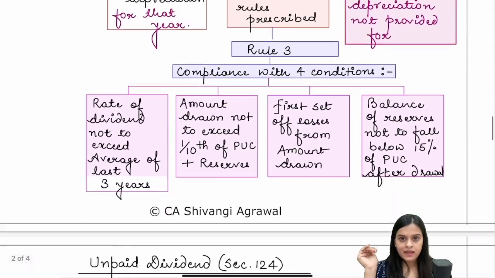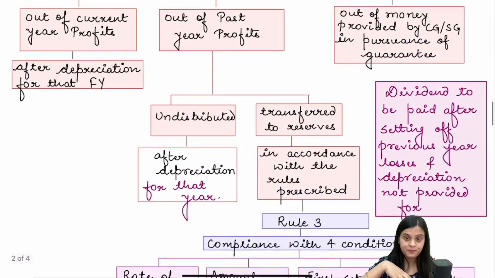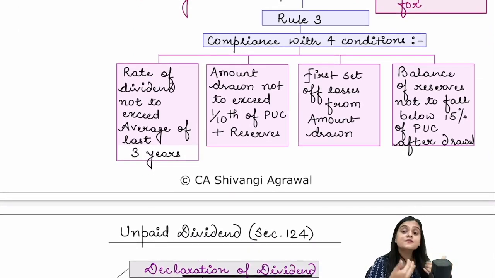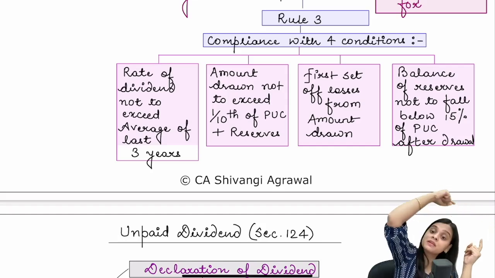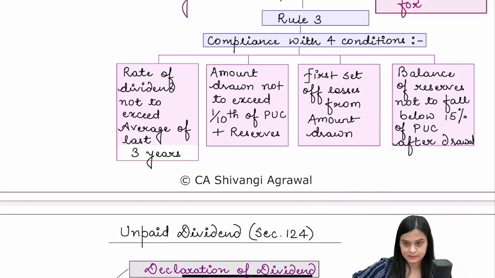Dividend will always be paid after setting off the losses and depreciation. If the company does not have sufficient profits in the current year or in the P&L account and wants to use reserves for paying dividend, can it? The answer is yes. Even in case of loss, you can pay dividend using the past year profits which have been transferred to reserves by complying with 4 conditions given in Rule 3. What are the 4 conditions? The rate of dividend will not exceed the average of the last 3 years.